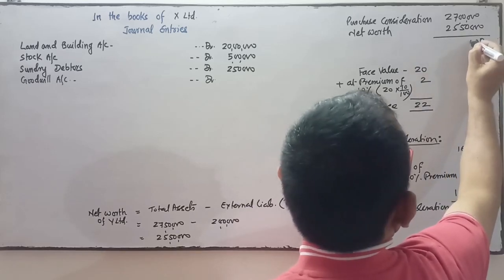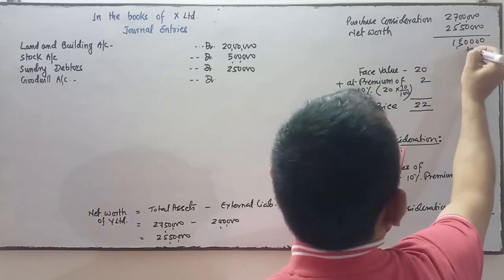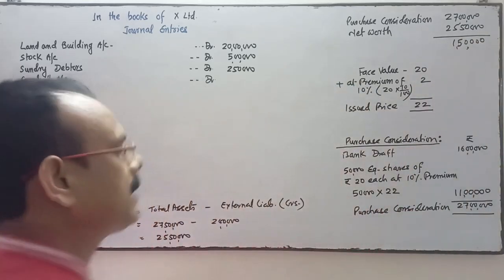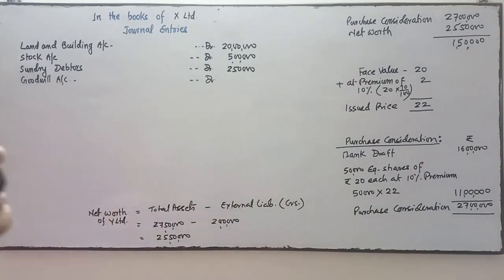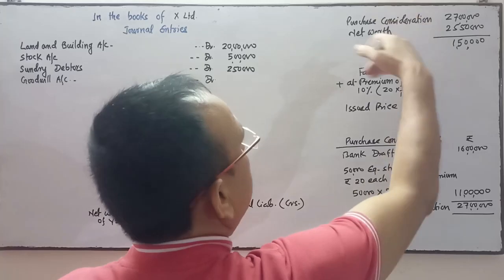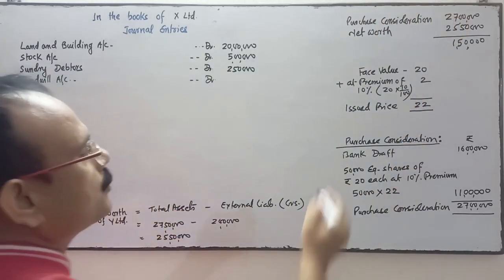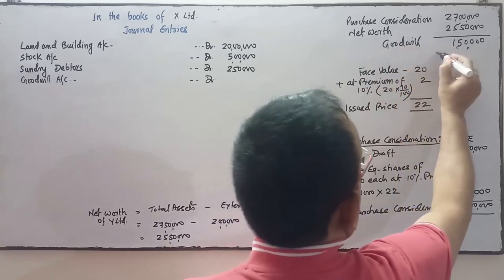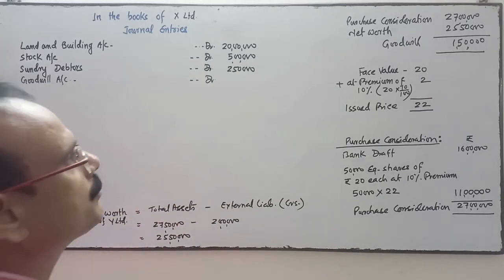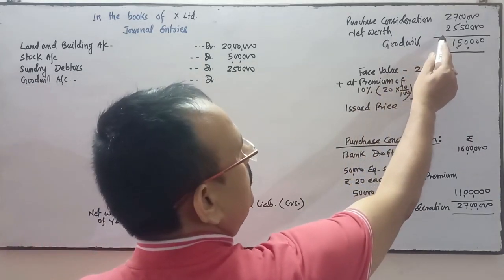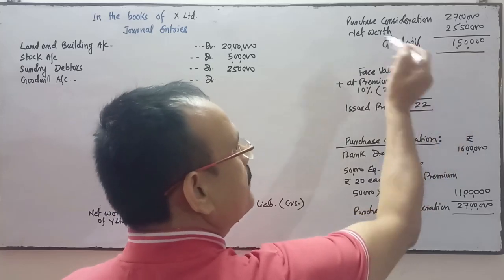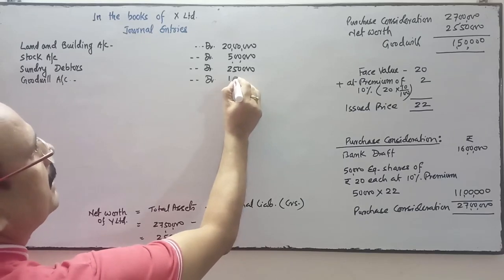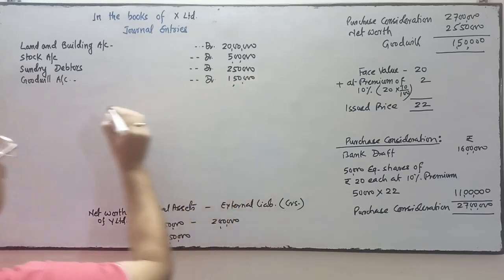So deduct it, you will get the value of goodwill. 1,50,000 is the goodwill, because we have paid above the net worth of the business. Okay, if net worth is more than this amount, suppose the net worth is 28 lakhs, then it's a capital reserve, capital gain.